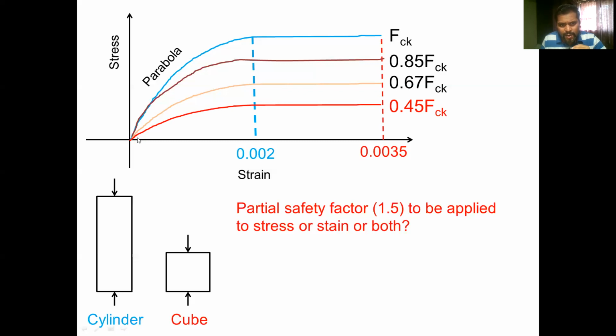The stress strain curve marked in red is the design stress strain curve for concrete under uniaxial compression. The maximum stress that it can reach will be 0.45 FCK. To summarize, note that we have applied the partial safety factor only to stress values and not to strain values, owing to the fact that the values of 0.002 and 0.0035 must be untouched because those are experimentally obtained values.